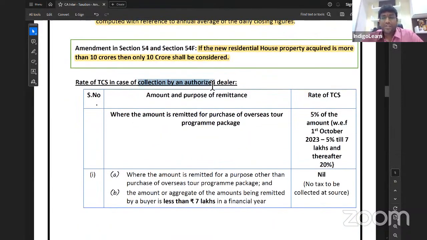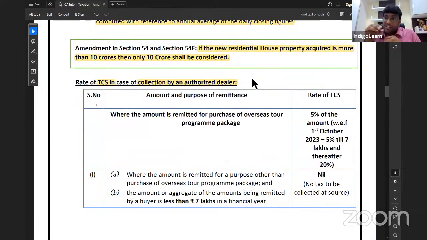Rate of TCS in case of collection by authorized dealer. An interesting amendment with respect to TCS, tax collected at source. In fact, in the RTP, the Revision Test Paper of May 2024, we have already recorded and posted it on our Indigo and YouTube channel. It is also there. RTP is there in the YouTube channel.